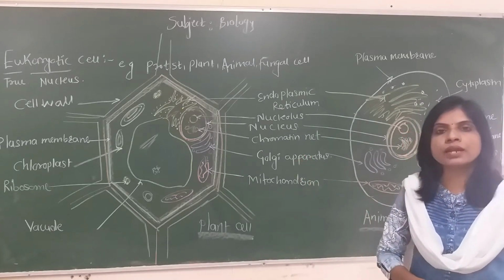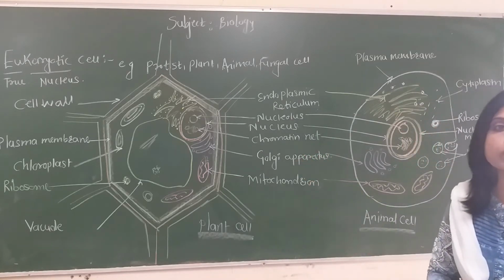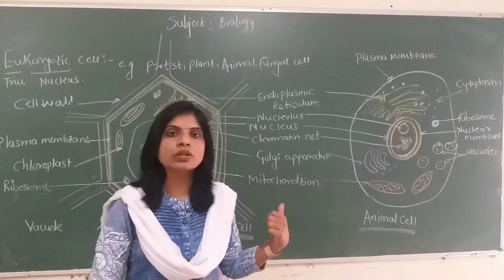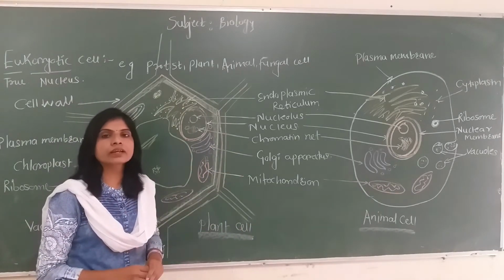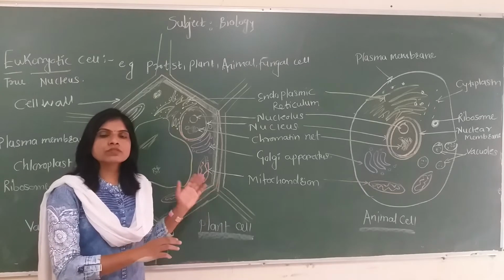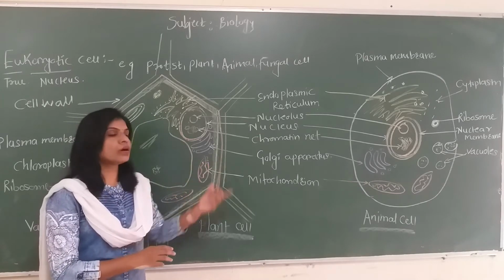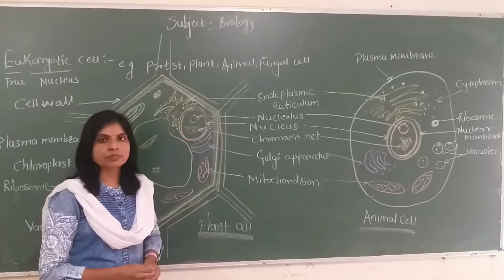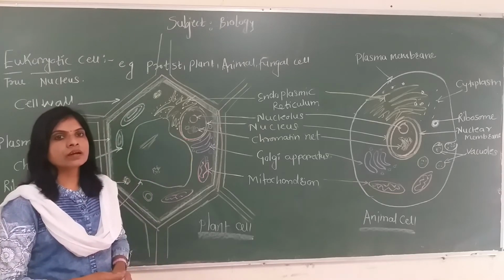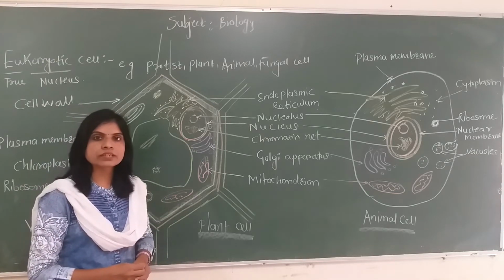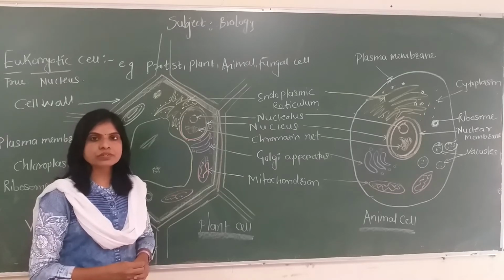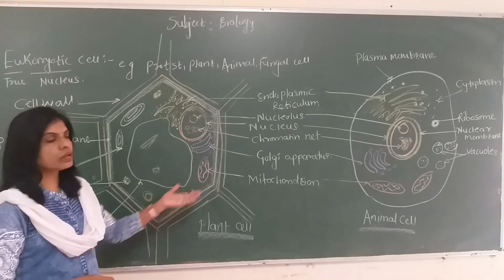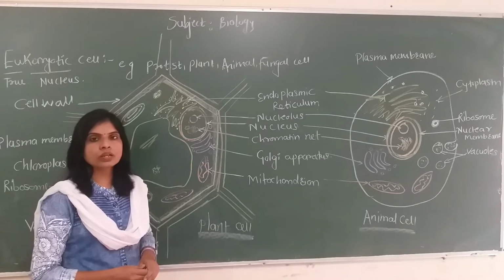When we focus on the plant cell, it is roughly hexagonal in shape. The animal cell is polymorphic. Generally, plant cells are hexagonal, but the animal cell is polymorphic, spherical, or rectangular. In some organs of the plant, the cell may be of a shape other than hexagonal, and sizes also vary in plants as well as animals. But some features are common in plant cells and animal cells. We'll discuss them here along with some differences seen between the plant cell and animal cell. Roughly, the plant cell is hexagonal, and the animal cell is rectangular or oval in shape.